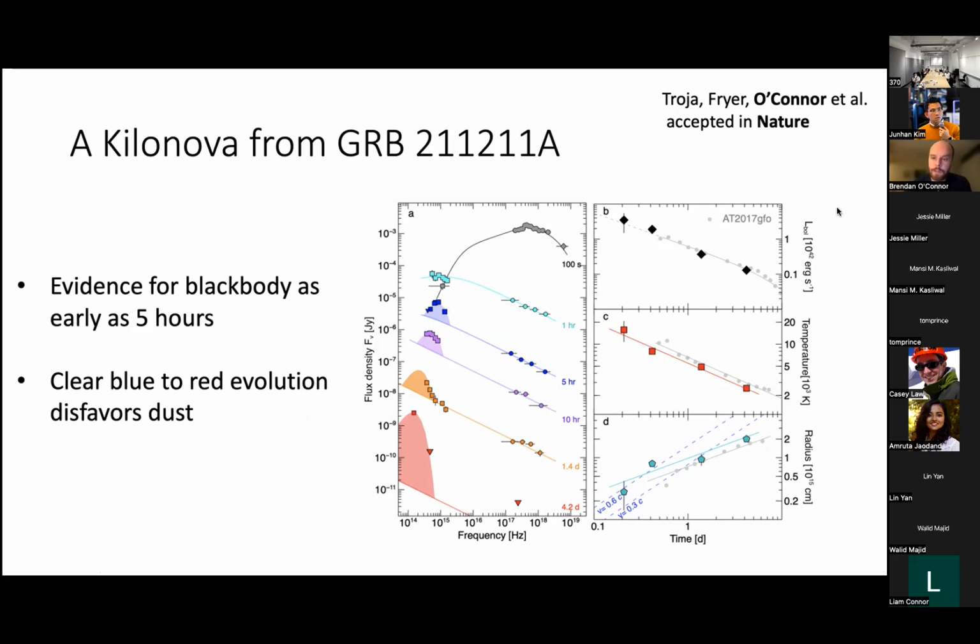And in fact, when we look at the evolution of the bolometric luminosity, temperature of the black body, and radius of the black body, we see it's very similar to the original 2017 kilonova, which is shown by the gray line and gray points. And we see qualitatively, it's a very similar trend.